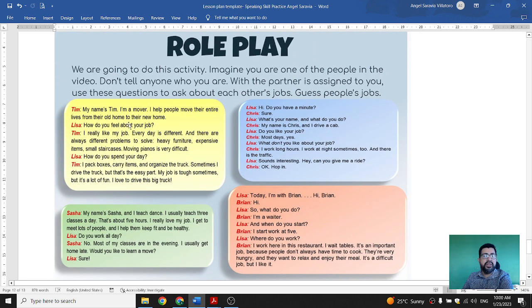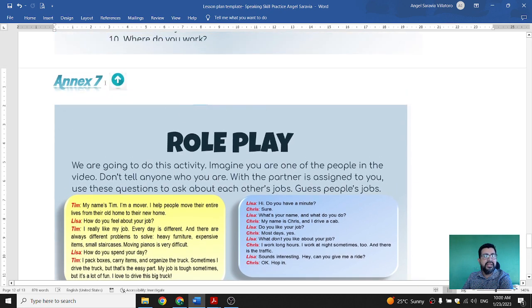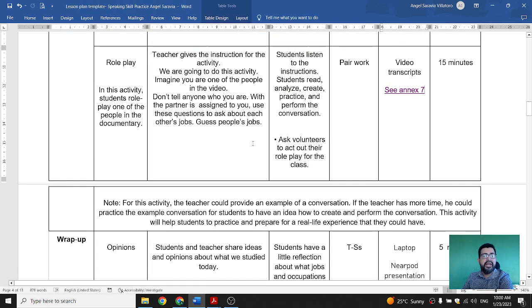So they are able to select in pairs one of these scripts, or one of these people that is going to be in the conversation. And yeah, they are practicing, and at the end when they practice, they are able to show the rest of the group, and we have to guess who is the person involved in that activity. So it's a really good activity. That's pretty much the last one.